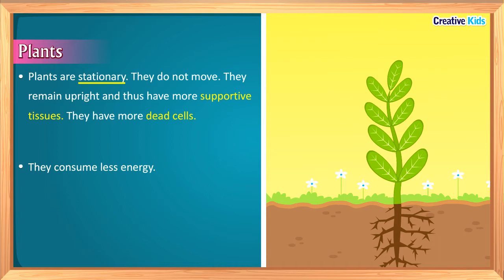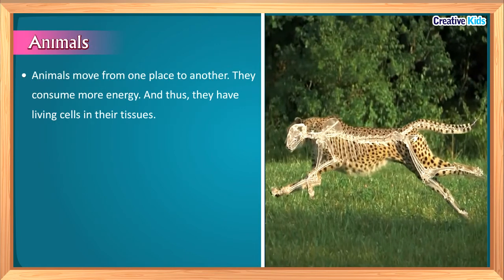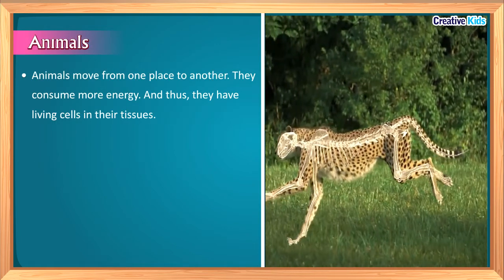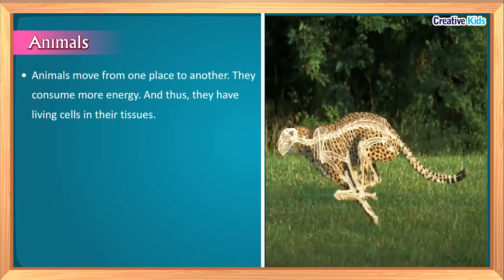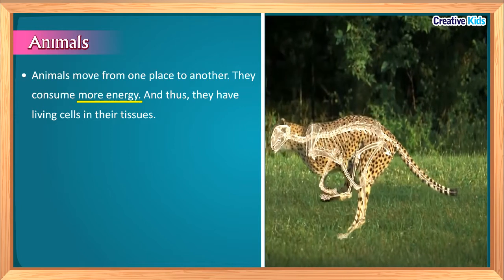They need less energy. Since they are upright, that is, they are straight, they need a support and thus they have more supportive tissues. And these supportive tissues have dead cells. On the other hand, you have seen animals also. They move from one place to another, and so they need more energy in comparison to plants.